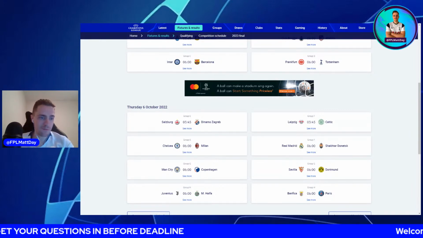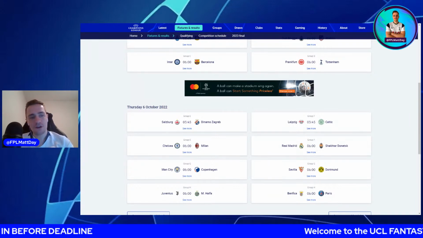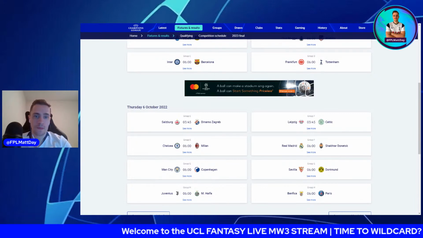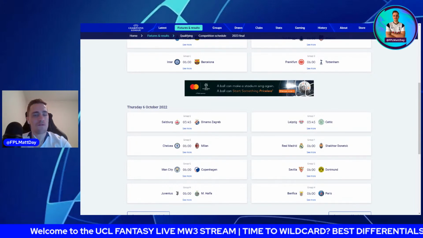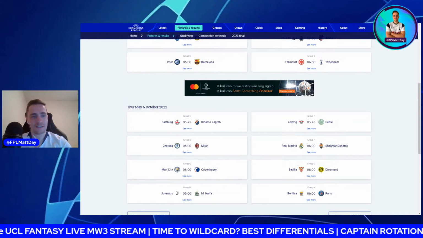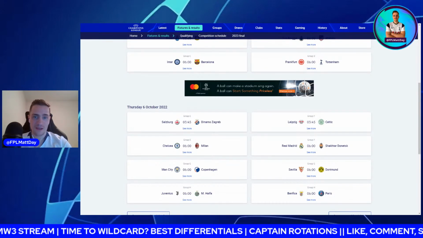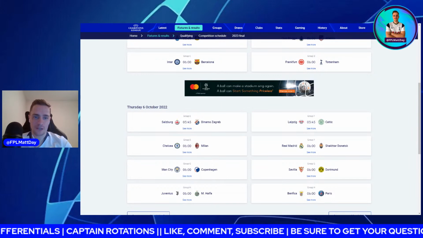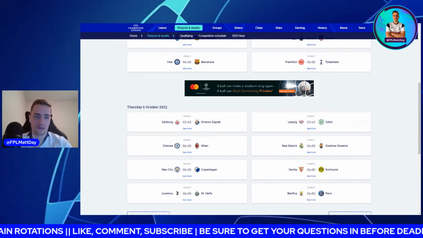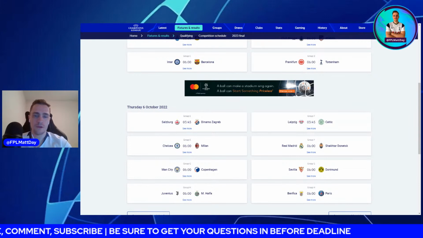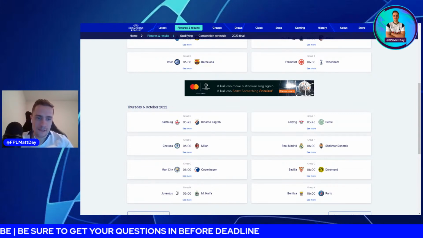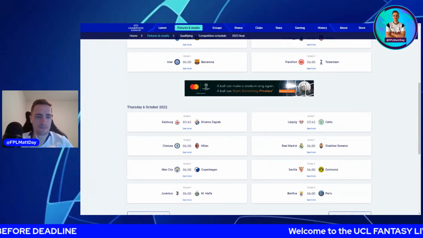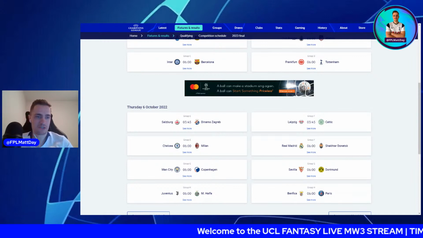I know that's a different pod and a different comp, but if you look at the volume of games from now until the World Cup, I think all the teams in the top 4 have 12 games in the space of less than 6 weeks, 2 games a week. I know City have one less because the Arsenal City game's been called off in the Premier League, but there's going to be rotation. They're going to look to win these games early and make subs and take advantage of being able to make more subs. So yeah, I think Haaland will definitely play. But I think, if the game's done after 60 minutes, straight off.